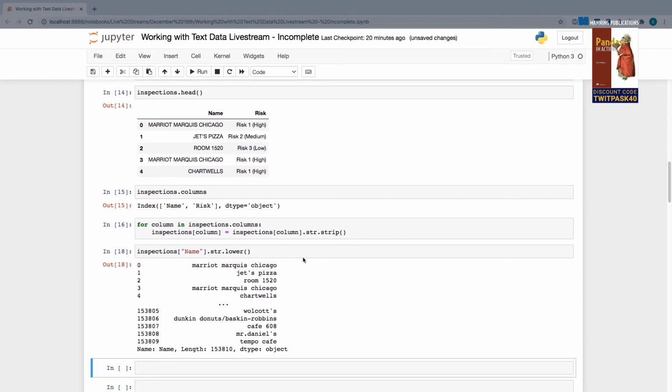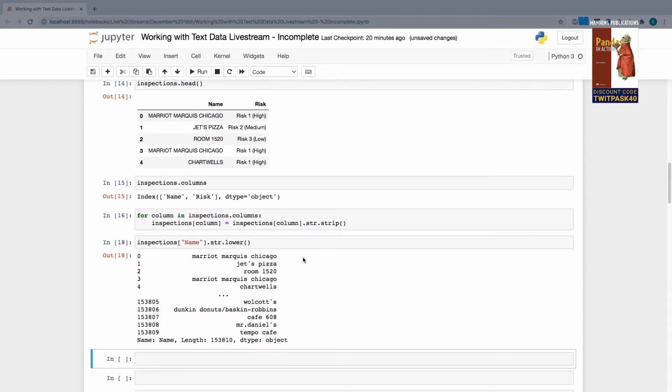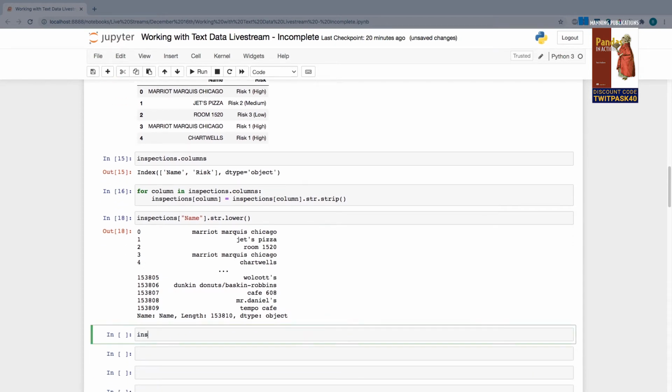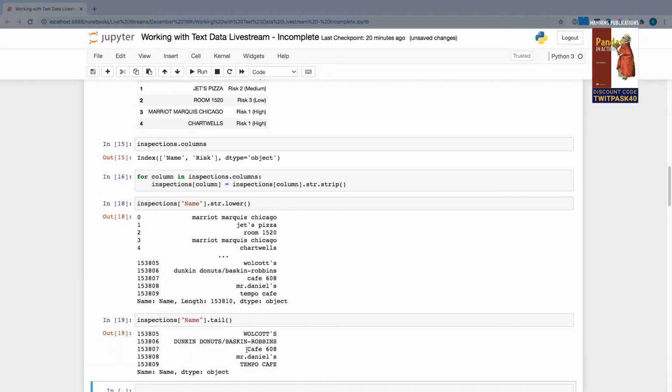There is a complementary upper method, which is going to uppercase the letters. I believe towards the end of our series, if I take a look at the end of it with the tail method, you can see we have a couple that are in all lowercase, or at least have some letters in lowercase. So I'm just going to call the upper method right here on this small series of 5 values, just so you can see the result.